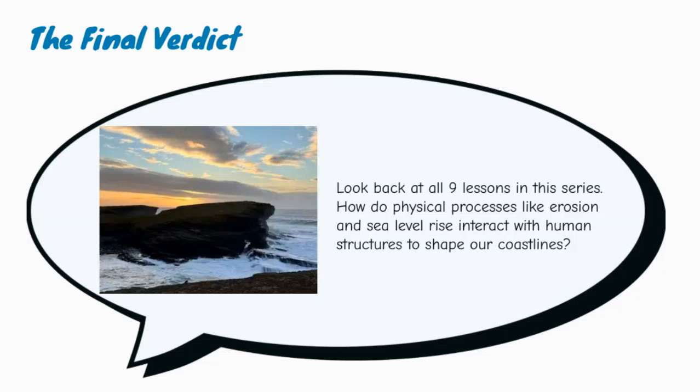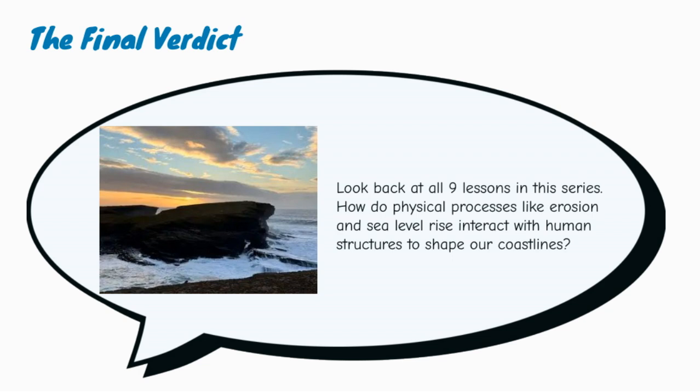Now let's bring together the whole coastal landscape series. The question is, how do physical processes like erosion and sea level rise interact with human structures to shape our coastlines? Physical processes are always active. Waves erode cliffs through hydraulic action and abrasion. Longshore drift moves sediment along the coast. Deposition creates beaches, spits, and bars. Sea level rise increases the reach of waves and raises flood risk. Storm surges can overtop defenses and flood inland areas.